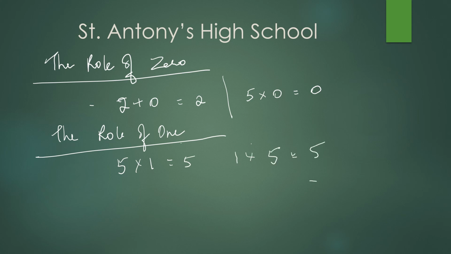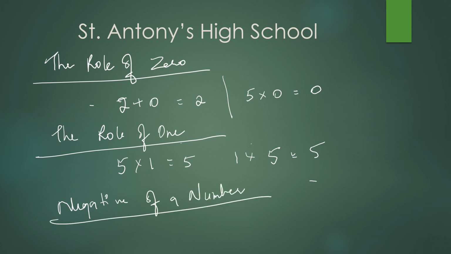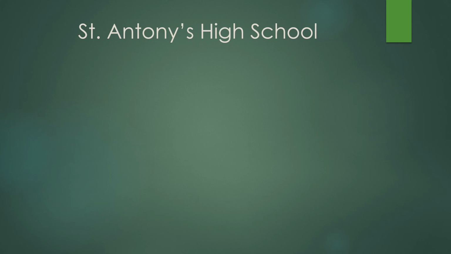Next, negative of a number. Minus 5 plus 5 is equal to 0, the minus and plus cancel. Reciprocal: minus 5 by 7, you make it reverse, is 7 by minus 5. So these are the concepts you must know very well.